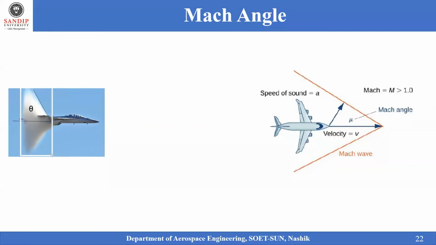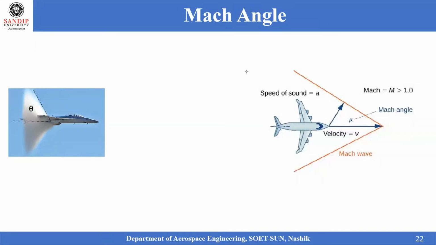Here we can see physically what exactly this Mach cone is. In this image you can see the shock wave traversing on the body. The theta is nothing but the Mach angle. Now another question is, how do we write this Mach cone angle?